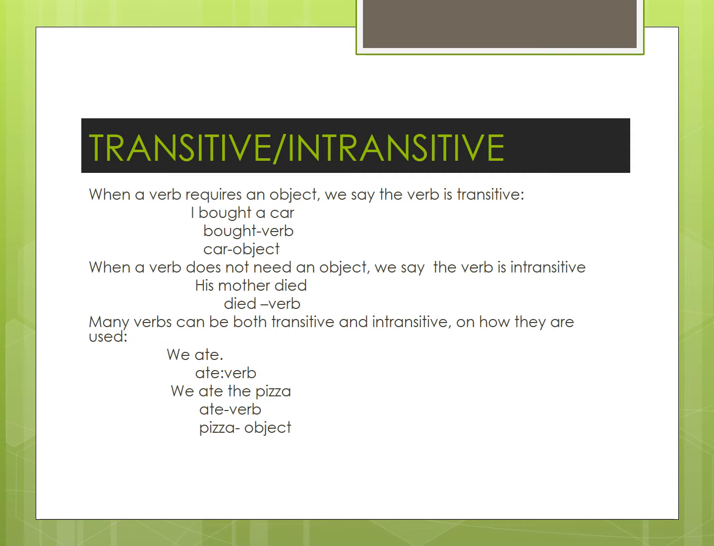Many verbs can be both transitive and intransitive depending on the situation and how we use them. We ate. Ate is a verb. We ate the pizza. So ate is a verb, pizza is an object. So this is how transitive and intransitive verbs are formed.